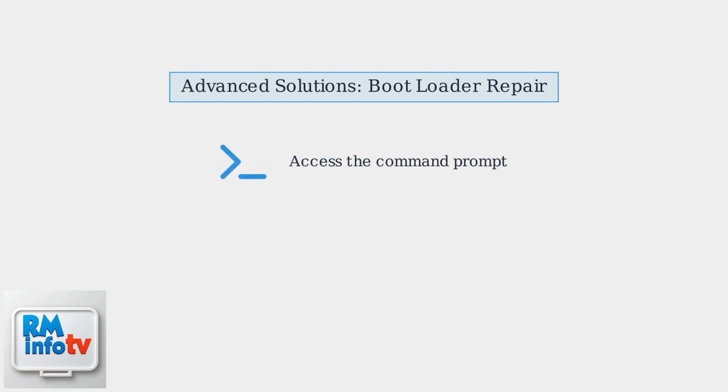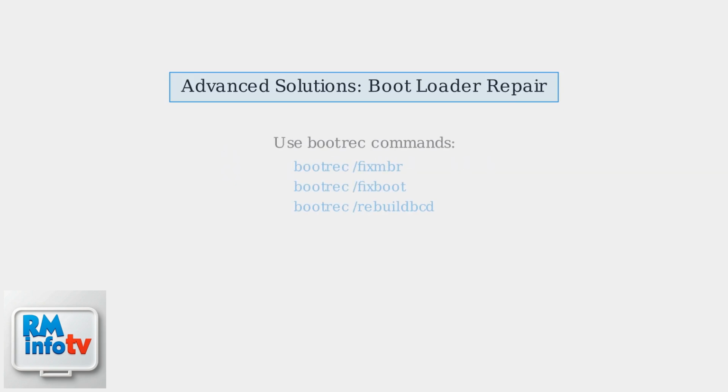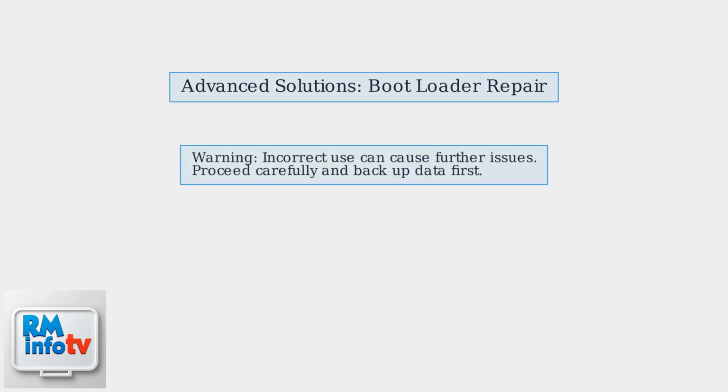Once booted, select your language and click Repair Your Computer, then choose Command Prompt. In the command prompt, run these bootrec commands to repair the master boot record and boot configuration data. These commands can fix bootloader corruption, but incorrect use may cause additional problems. Always proceed carefully and consider backing up your data first.